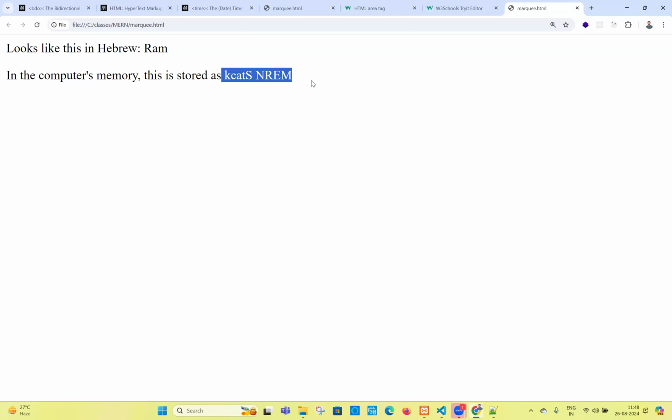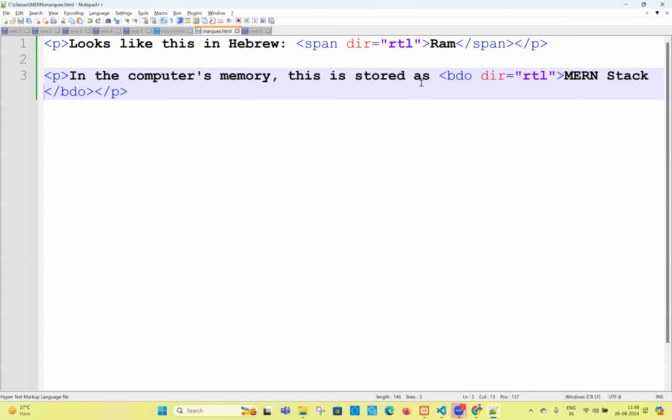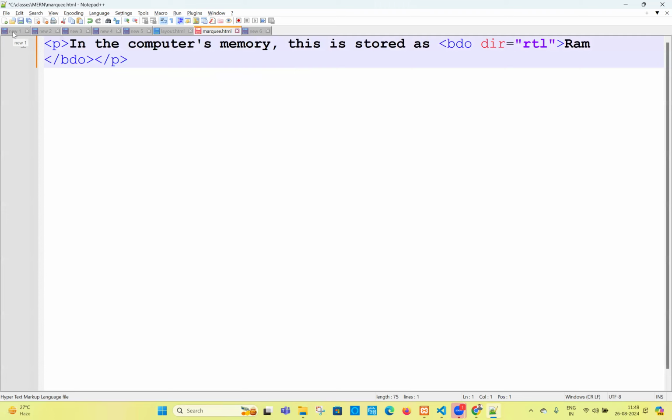By using a tag. What is the tag called? BDO tag with direction equal to RTL or LTR. See what are the attributes we are having? Can you see? So RTL or else? Right to left. What is the next one? LTR. LTR means left to right. RTL means right to left. Remember carefully. Not by using span and it. You have to use BDO, bidirectional. Bidirectional means either left or right way.